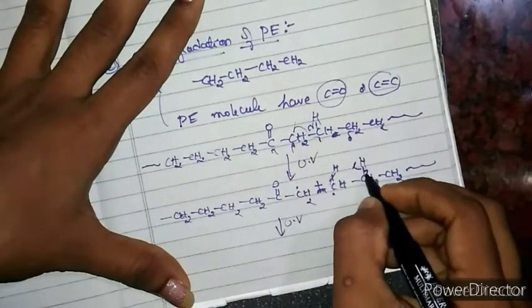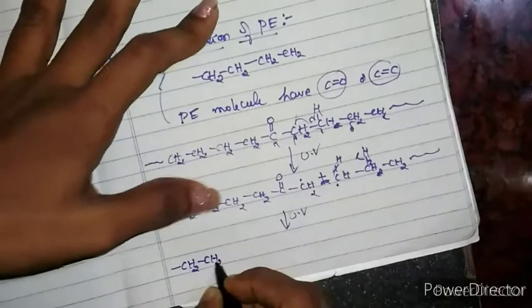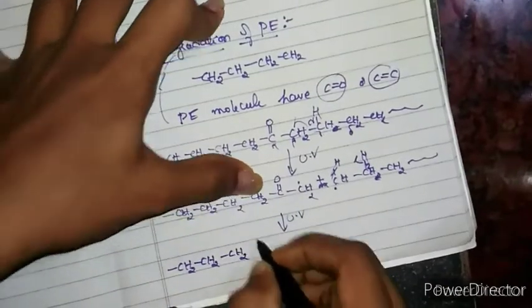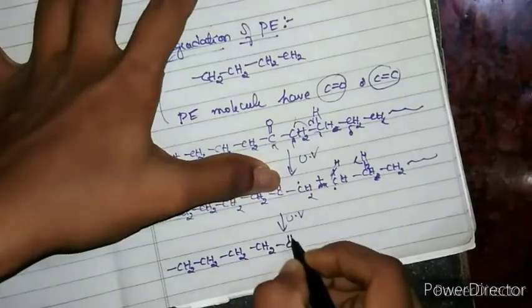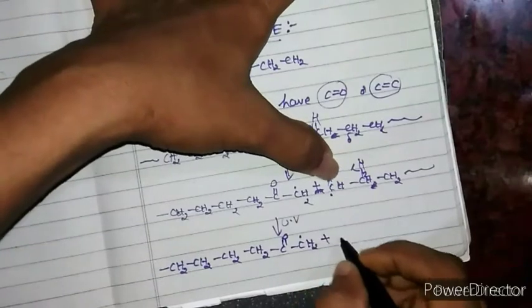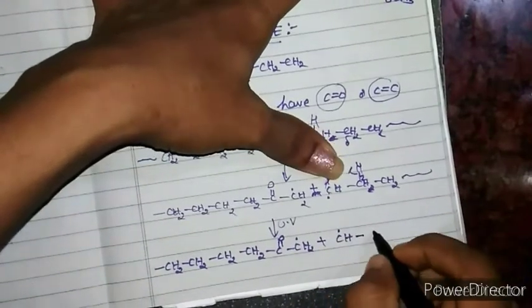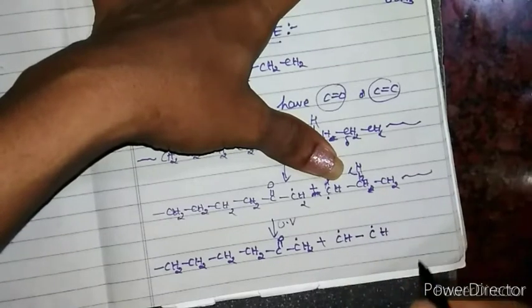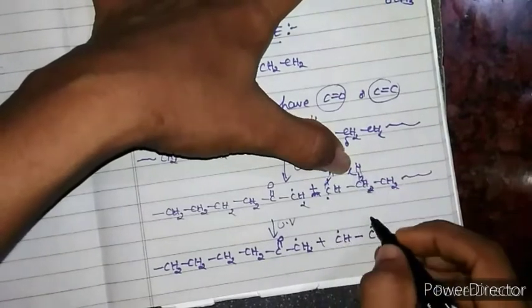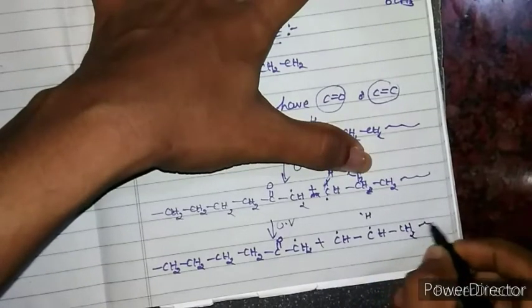Of course, this is a homolytic cleavage only. CH2, CH2, CH2, CH2, C double bond O, and CH2 with the free radical. Now this carbon has a free radical, and this H also has a free radical, and you have CH2 like this.